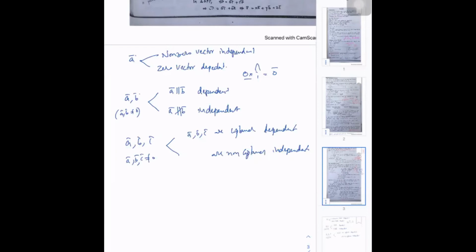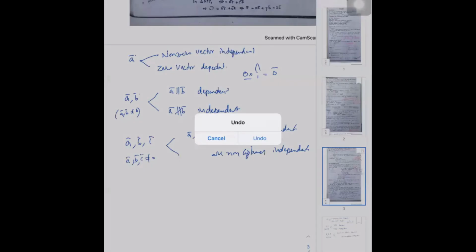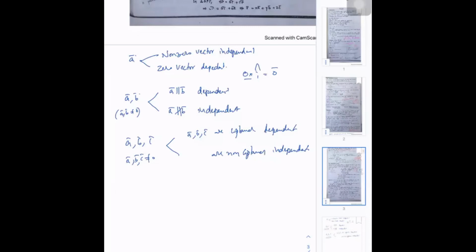The reason is, in the coplanar case, one vector is a linear combination of the other vectors, so compulsorily one depends on the other two. So coplanar is always linearly dependent. In the same way, if non-coplanar, no doubt there is no relation between them, so they are always independent. Okay, so for the three vectors case, we discuss like this.